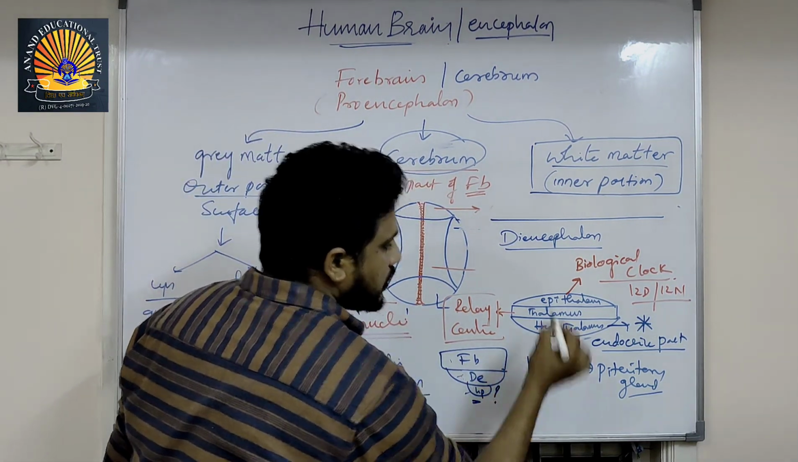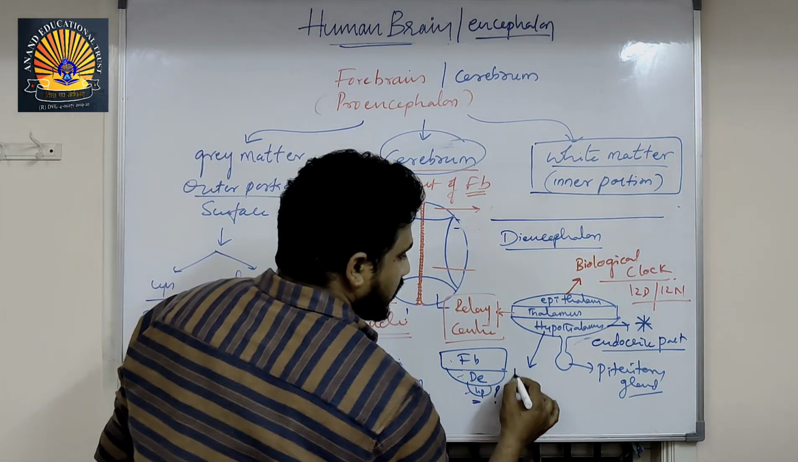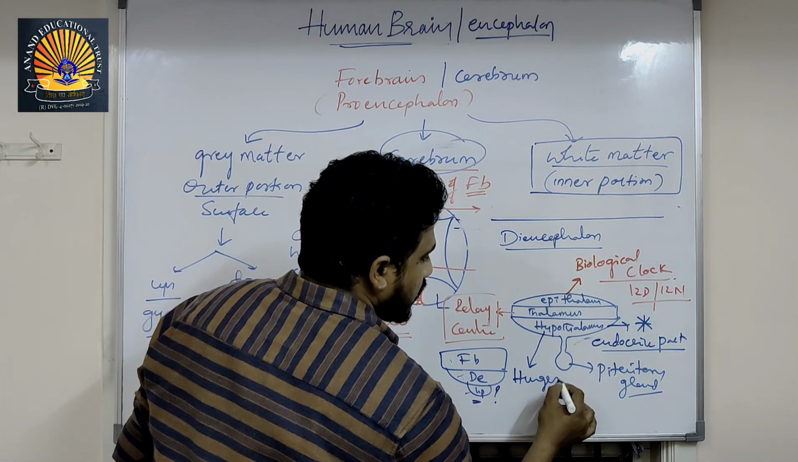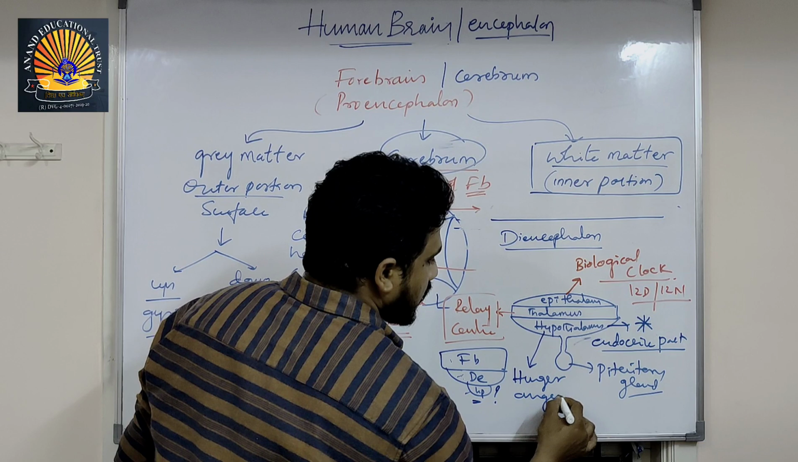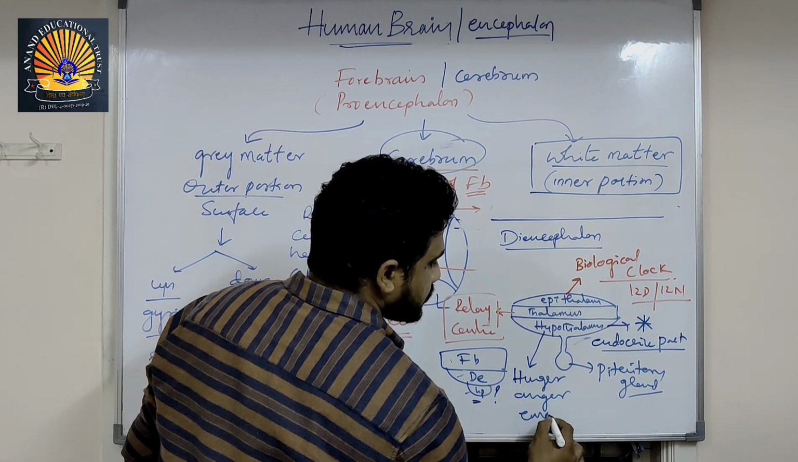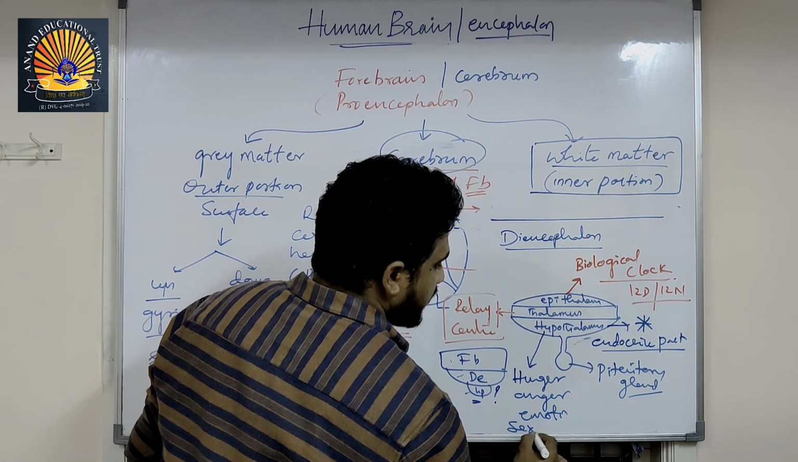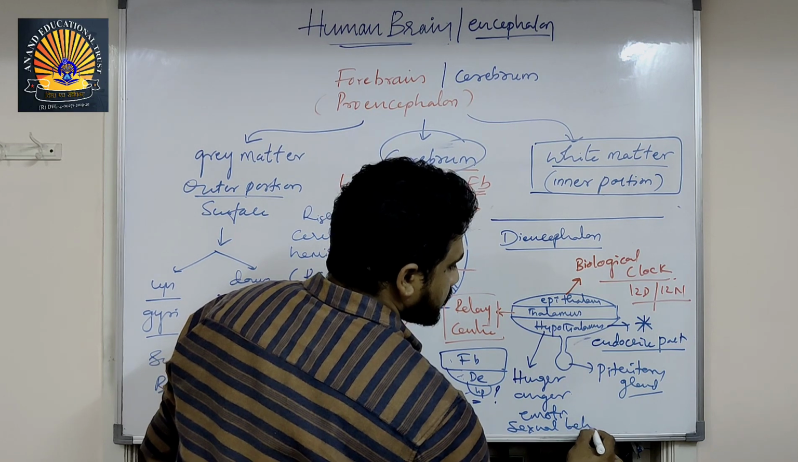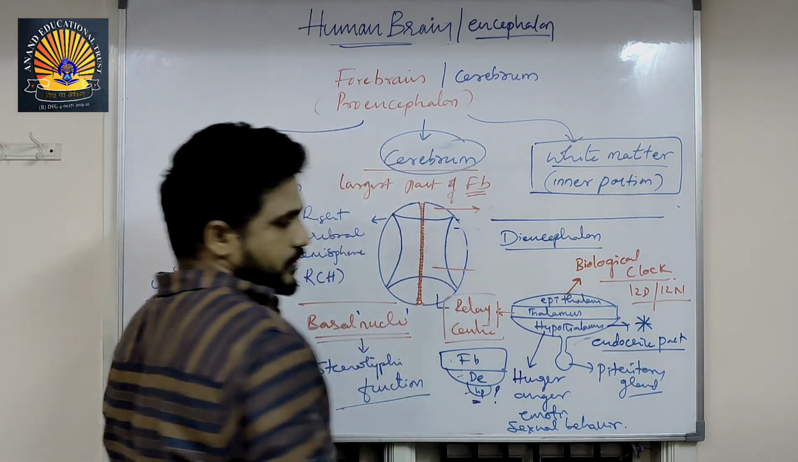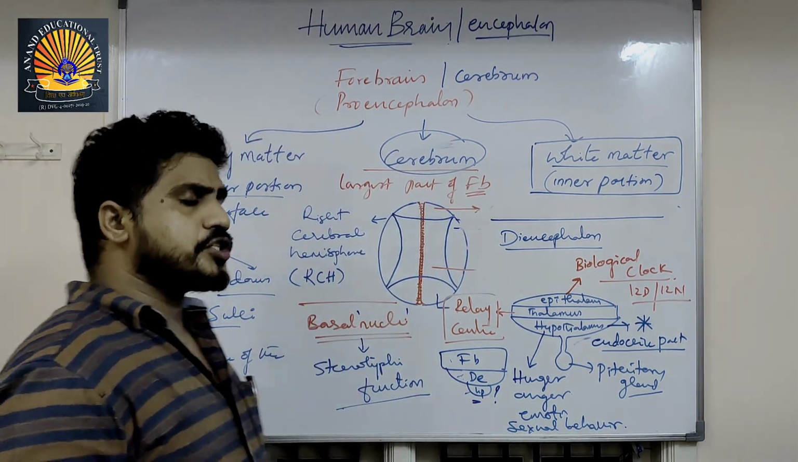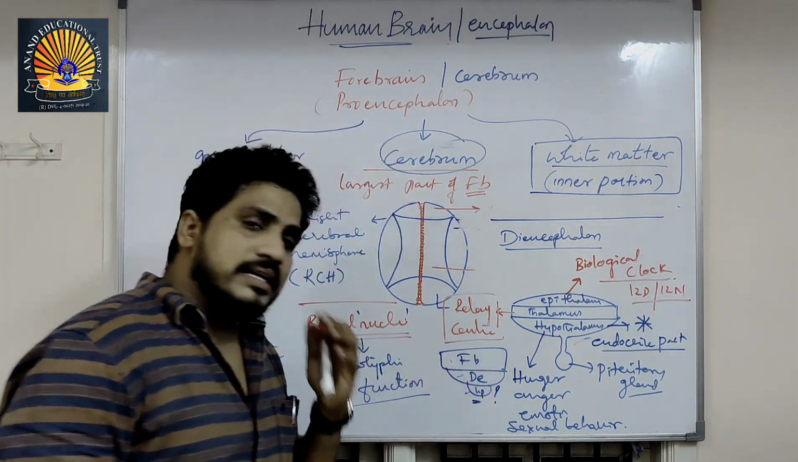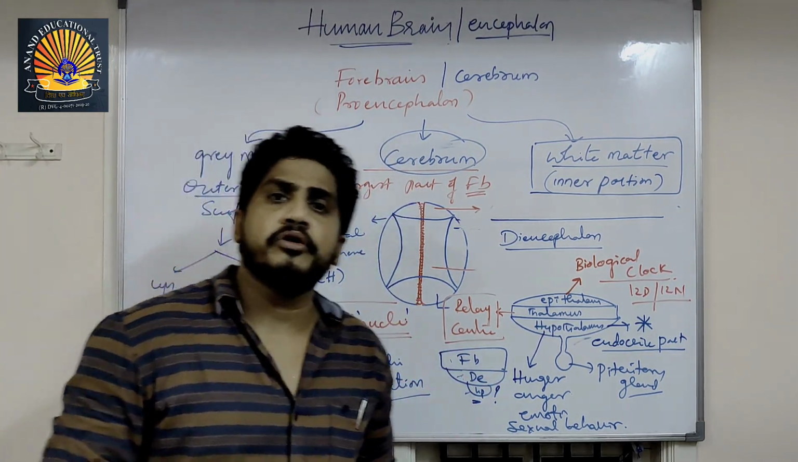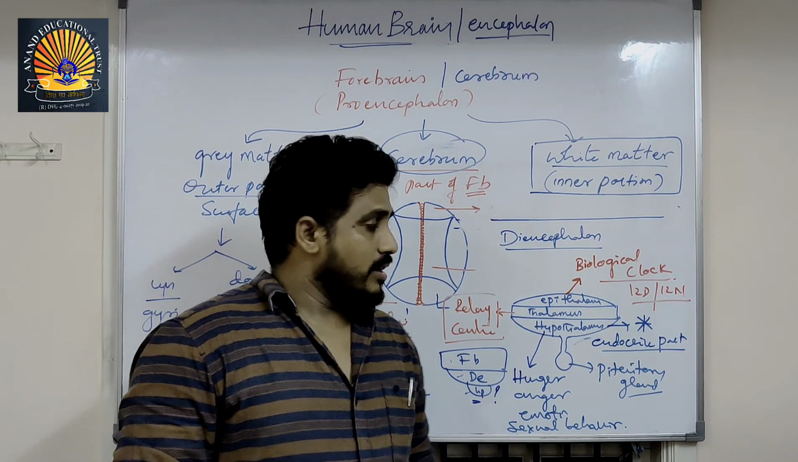Hypothalamus controls hunger, anger, emotions, sexual behavior, etc. Sexual urge, hunger, emotions, motivations, a lot.